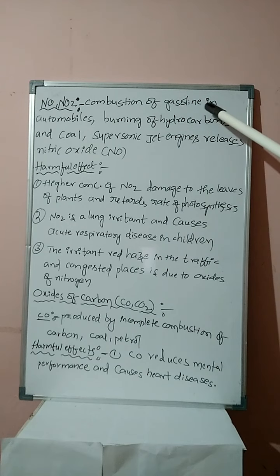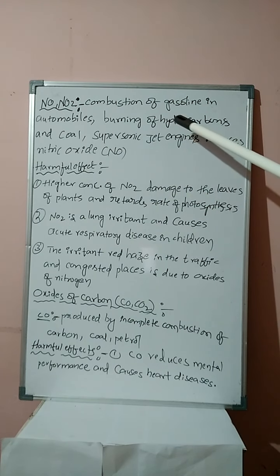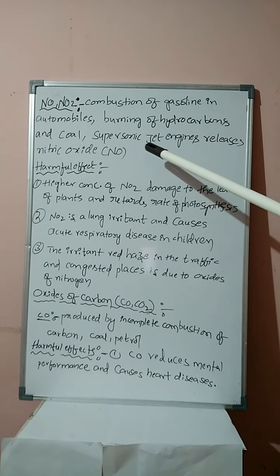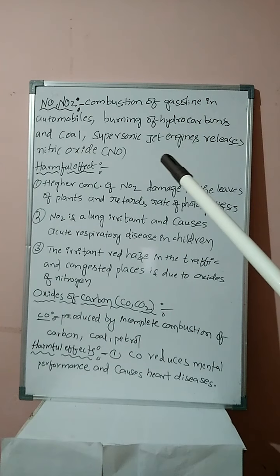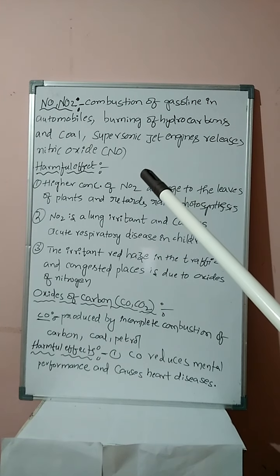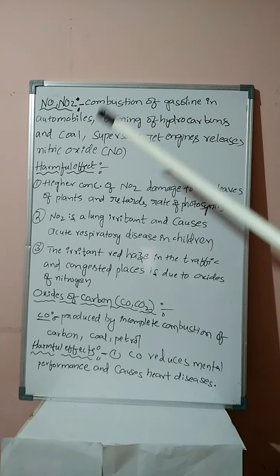Combustion of gasoline in automobiles, burning of hydrocarbons and coal, and supersonic jet engines release nitric oxide. Students, NO and NO2 can be released into the environment by these processes.